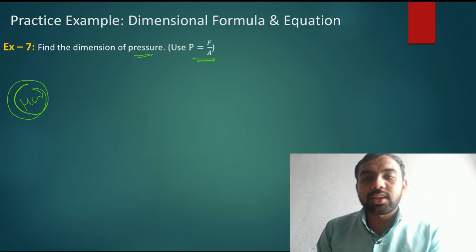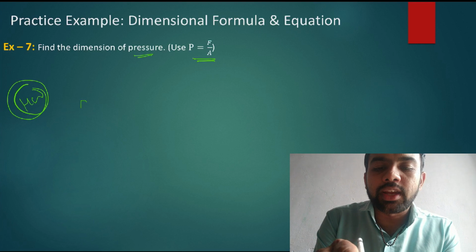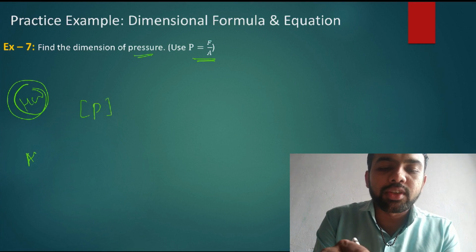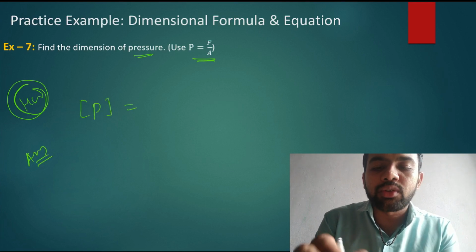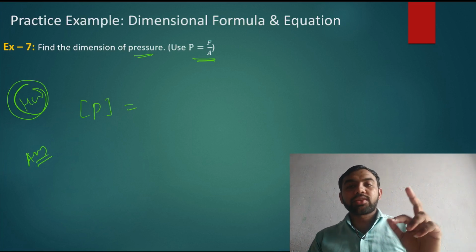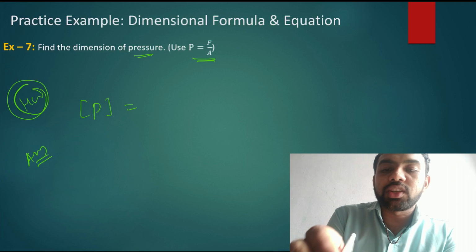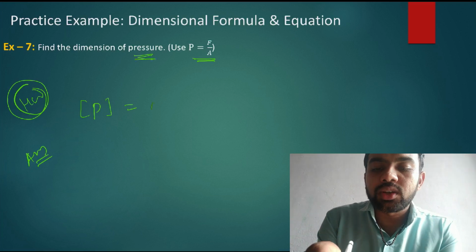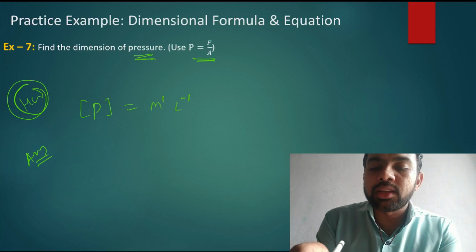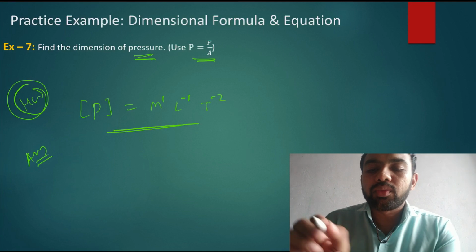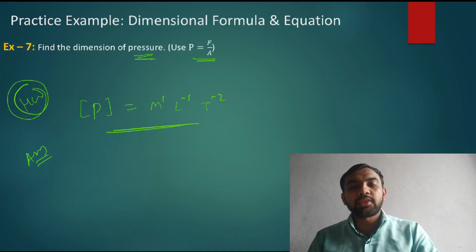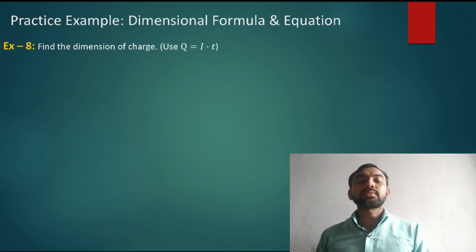Okay, so you just try to solve this example by yourself. After the solution, I am just writing the answer here. So dimension of pressure. Pressure and power both are represented with the P, so don't be confused here. Here the pressure is given. So the answer is M1 L minus 1 T minus 2. This is the answer for the dimension of pressure. The first one was the answer for the dimension of power. Okay, let's come to the next one.